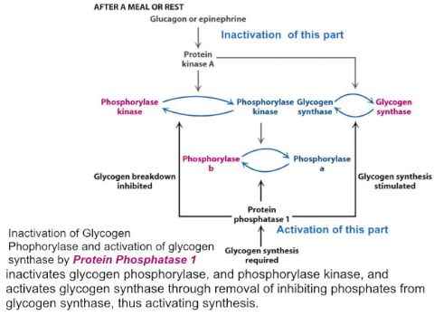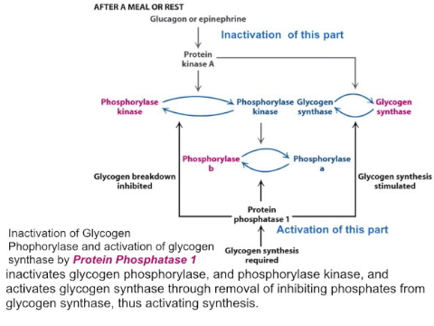When glycogen phosphorylase is inactivated, we have activation of glycogen synthase. This occurs through the action of protein phosphatase 1 that inactivates glycogen phosphorylase and phosphorylase kinase as well. When glycogen synthesis is required, protein phosphatase 1 is activated.